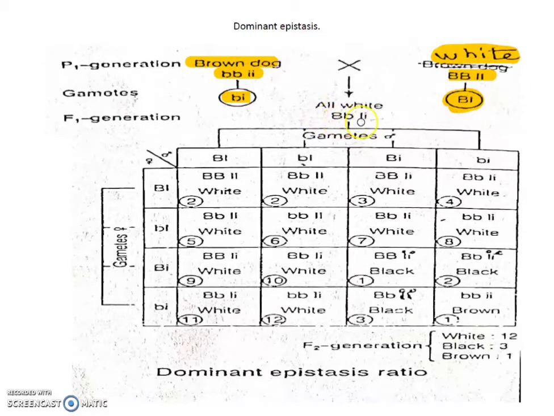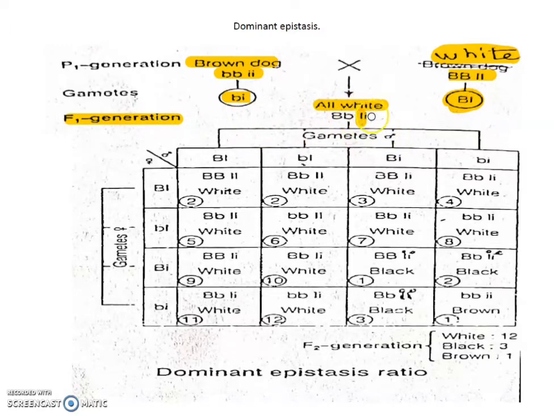When B and I are present, the I gene, which is responsible for white color, expresses itself. So all the F1 generation dogs will be white, because the I gene hides the identity of the B gene and is more powerful.